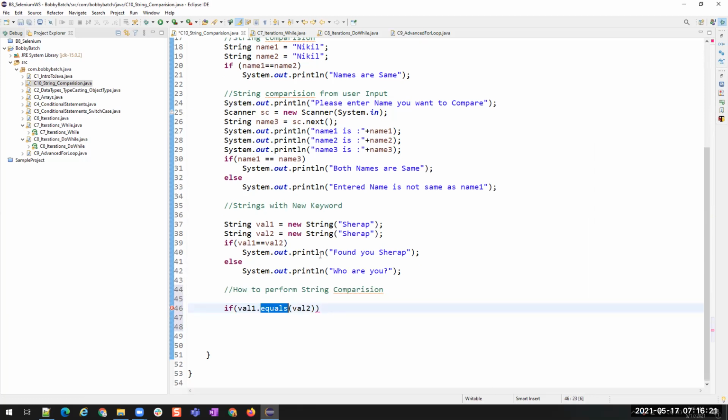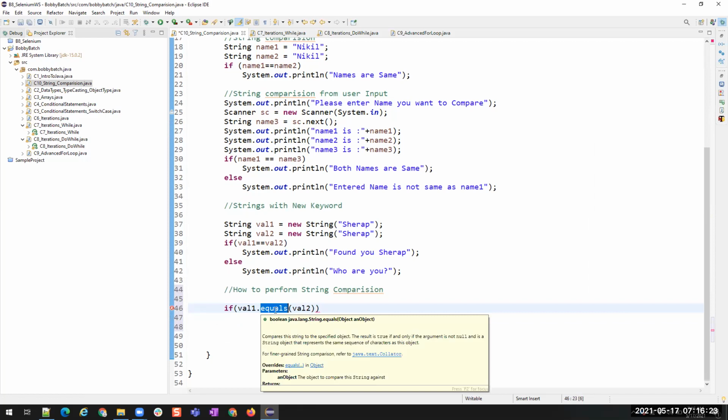Equals is a method which is written inside the string class. You see java.lang.String. This is a class. Inside that you have a method called equals, which is going to return a boolean value. It is going to compare both value 1 and value 2. If both are equal, it is going to return true. If both are not equal, it is going to return false. So this is how you have to understand the method.